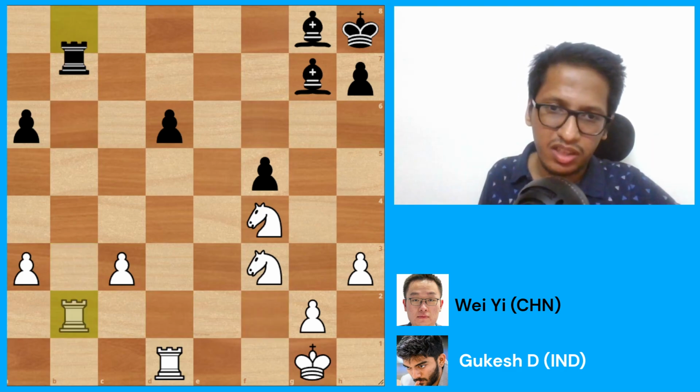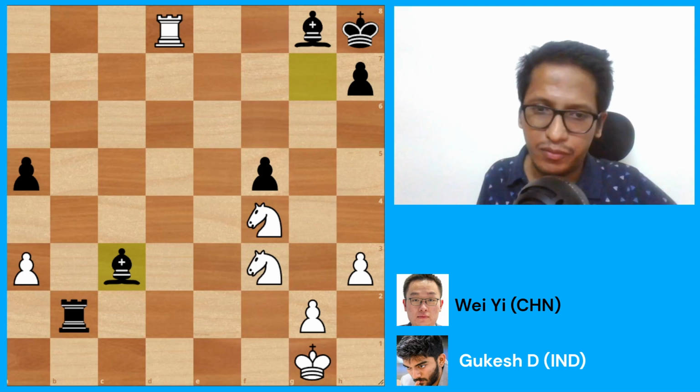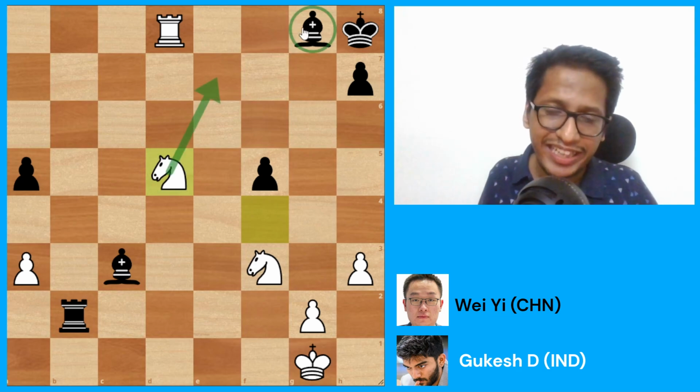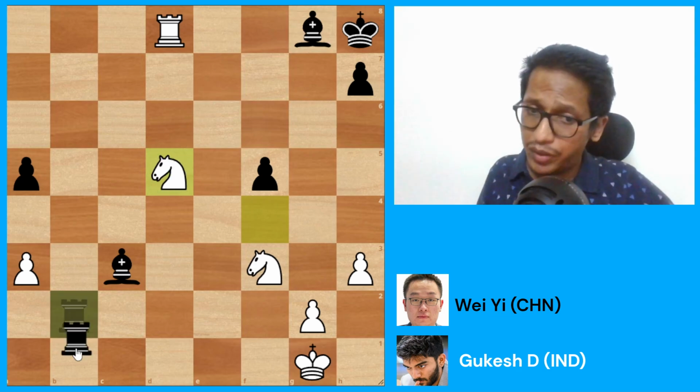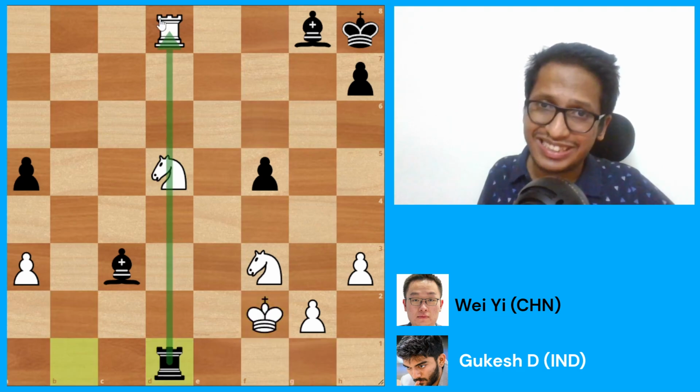Black takes the pawn. We have a few pawn exchanges, a5. Yeah, and this kind of looked very equal and drawish. Gukesh plays the move knight to d5. Now the threat here is to play knight e7 and take this bishop. So Wei went rook b1 check. Gukesh went king f2 and played rook d1, pinning this knight.